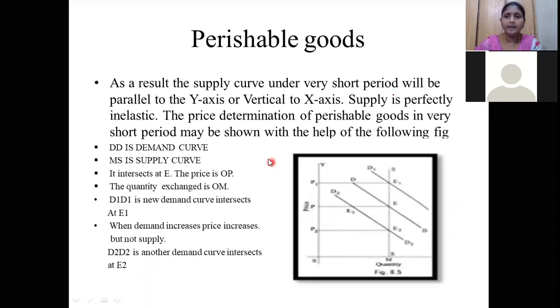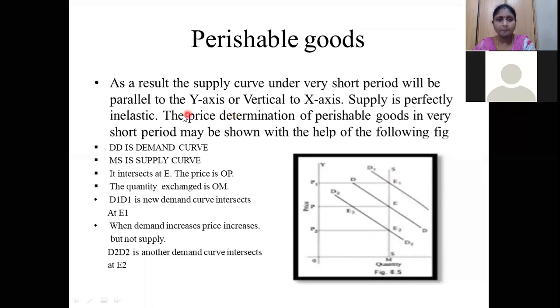See here, I will explain this by using this graph. As the result, the supply curve under the very short period will be like this. Here in the graph, we are showing the supply curve. Here SS is the supply curve. This supply curve is parallel to your y-axis. That means it is vertical to the x-axis and parallel to your y-axis.